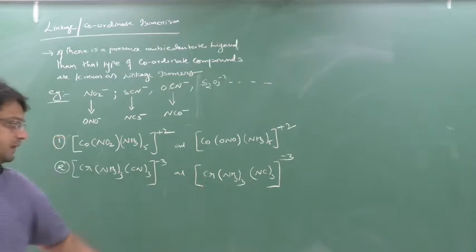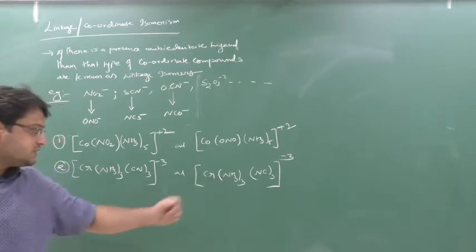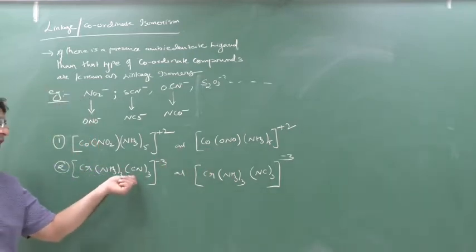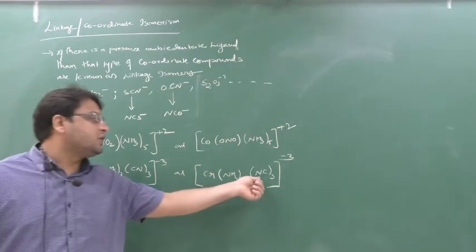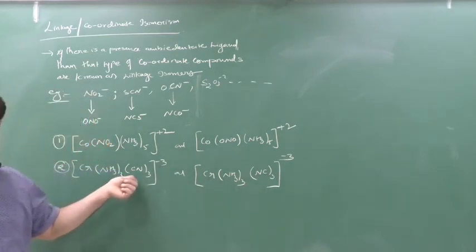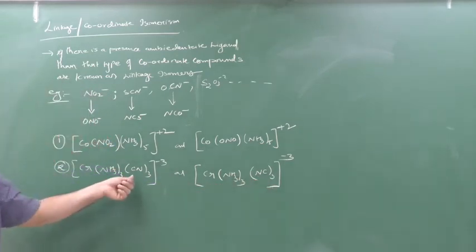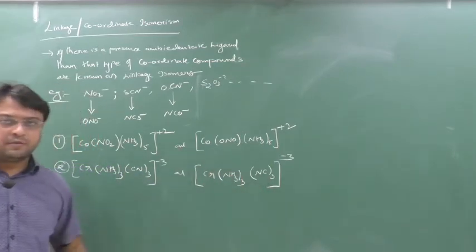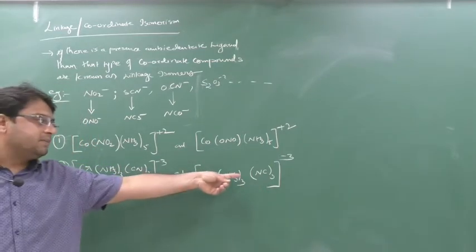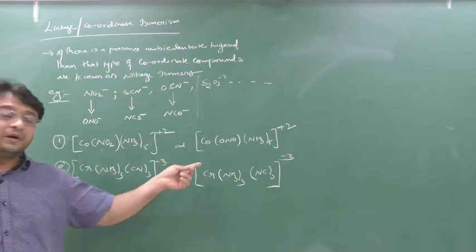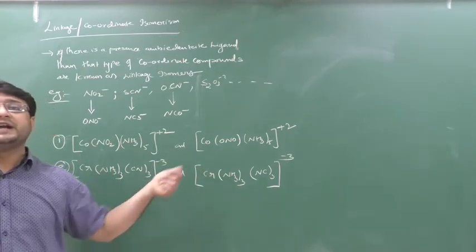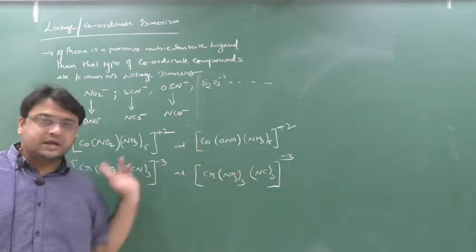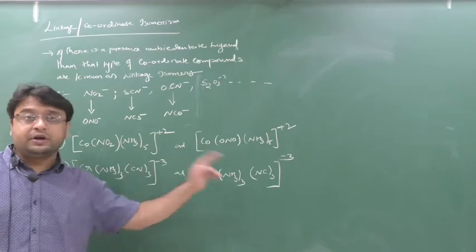Cr is 1, Cr is 1, NH3 is 3, NH3 is 3, cyanide is 3, cyanide is also 3 here. Now see here the cyano and isocyano. Yes or no? This is cyano, this is isocyano, because here bonding is through C and here the bonding is through N. The compounds have the same molecular formula but a different ligand bonding. Here the ligand is the same but the site of bonding is different. Here the bonding is through C, here the bonding is through N. The ligand is also the same, but the bonding atom is different.